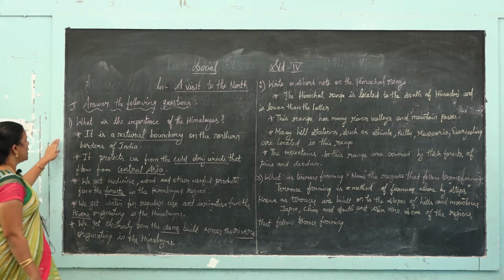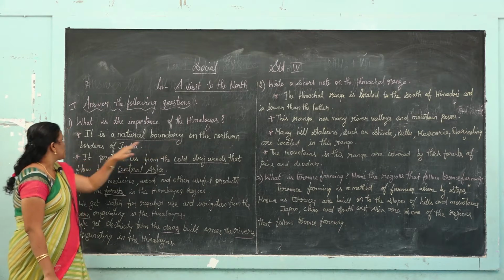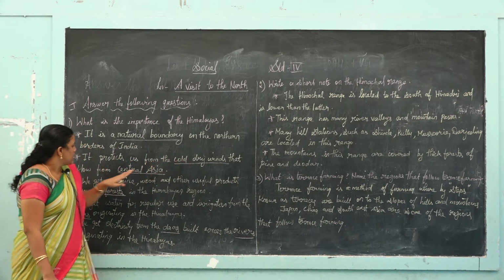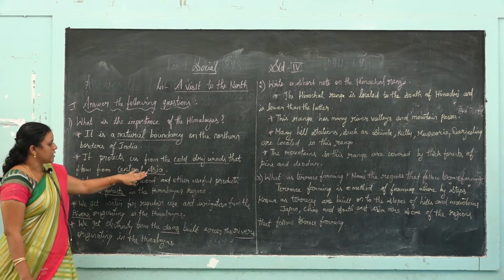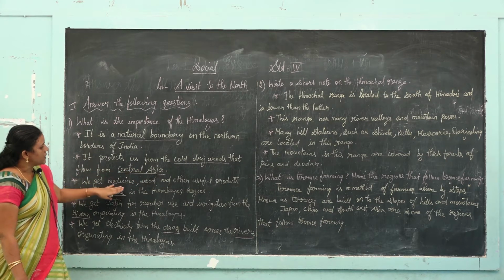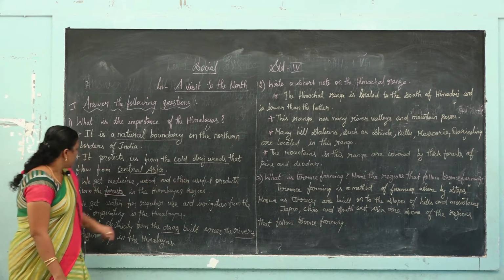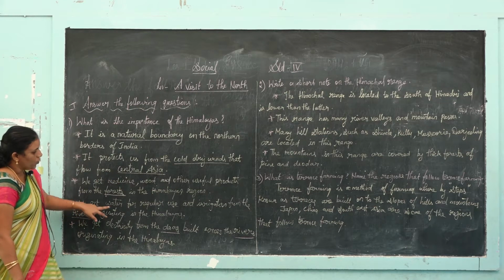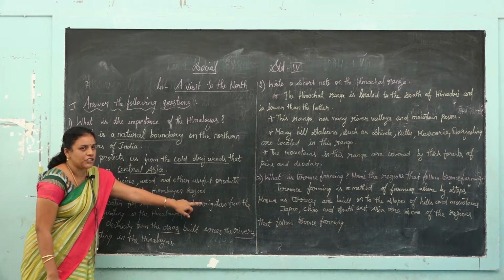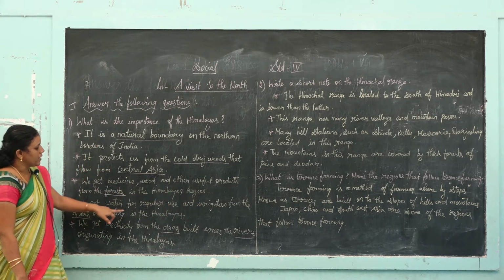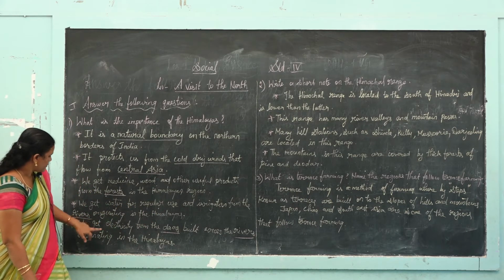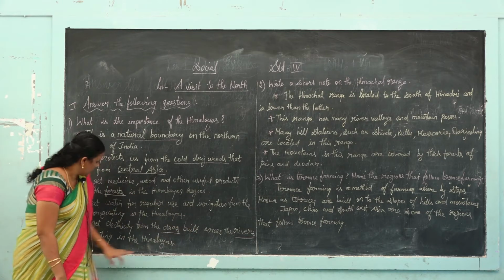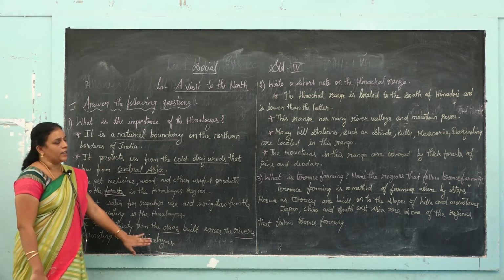Once again I just repeat, it is a natural boundary on the northern borders of India. It protects us from the cold dry winds that flow from Central Asia. We get medicine, wood and other useful products from the forest in the Himalayan region. We get water for regular use and irrigation from the rivers originating in the Himalayas. Last, we get electricity from the dams built across the rivers originating in the Himalayas.